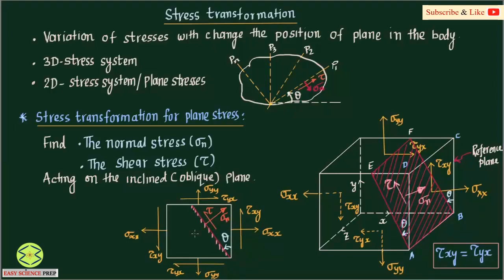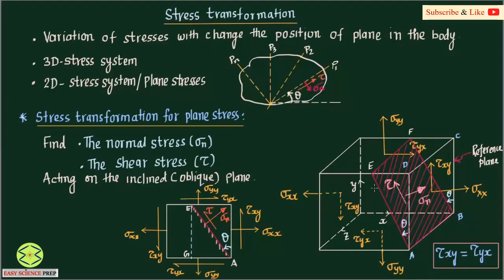So to find this out, we will take a small portion of the element, which I will draw like this. Let me call this point A, this point E, and this point G. I will consider this small portion of the body which is AEG.